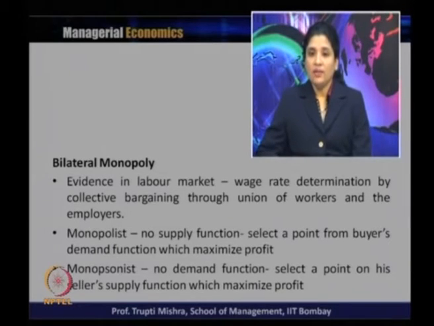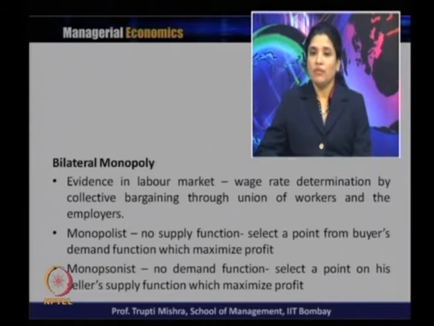But ideally, the monopolist depends on the monopsonist to maximize profit, and the monopsonist depends on the monopolist to maximize theirs. As you know, the monopolist has no supply curve; there is an absence of a supply function in monopoly.